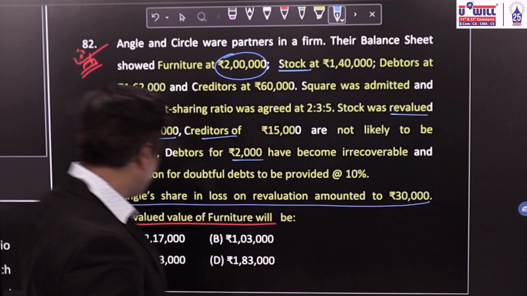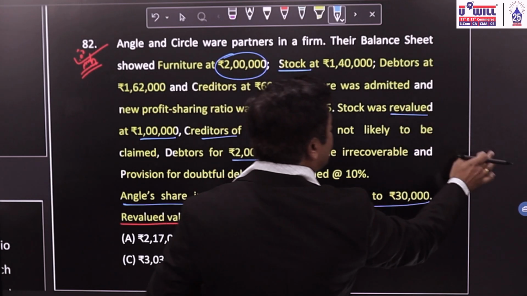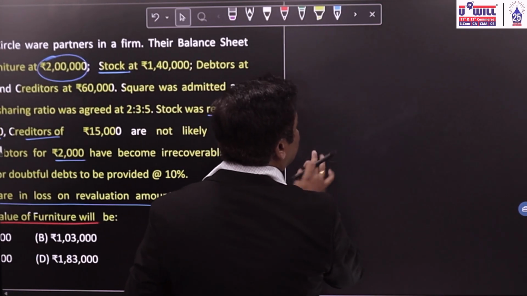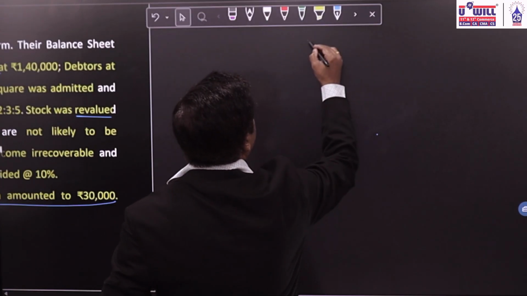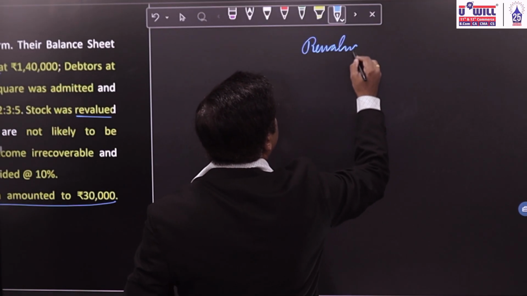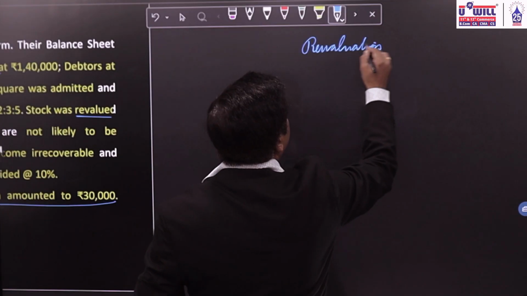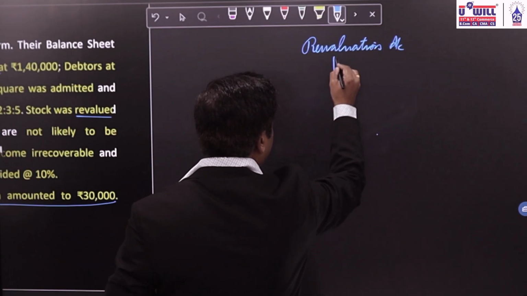Then we can find out the revalued amount of furniture. So first of all, we will have to make a rough revaluation account over here to find out whether there is a profit or a loss.